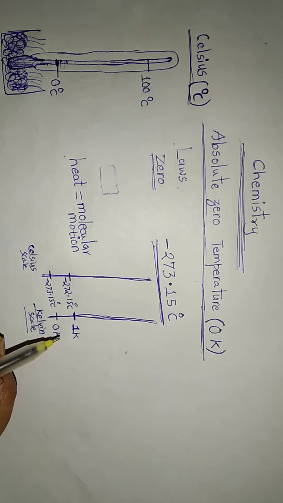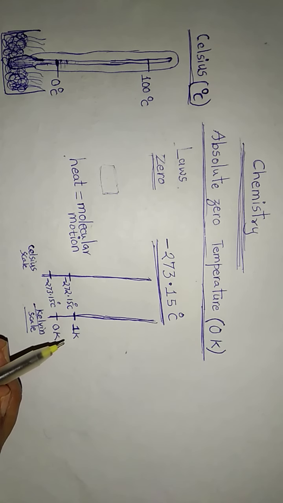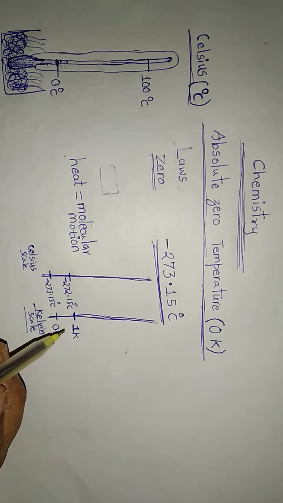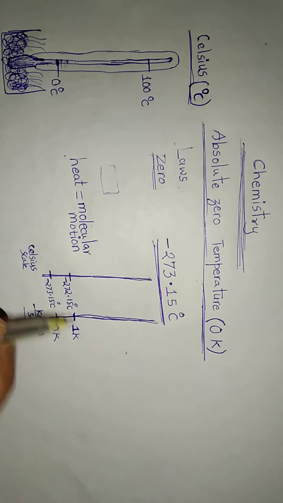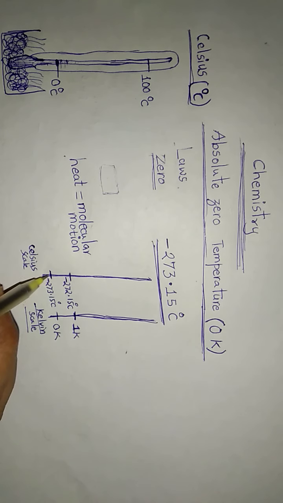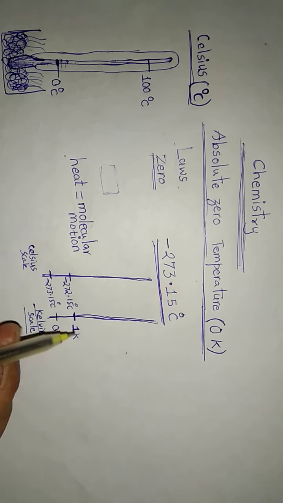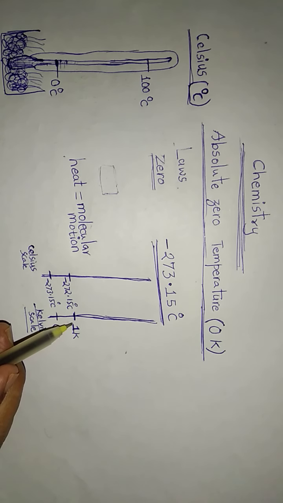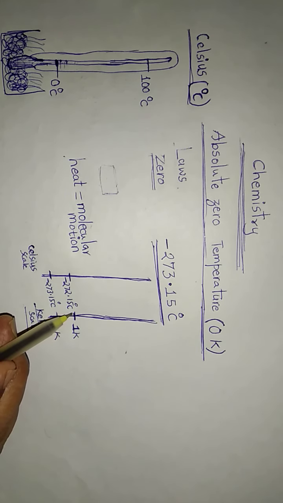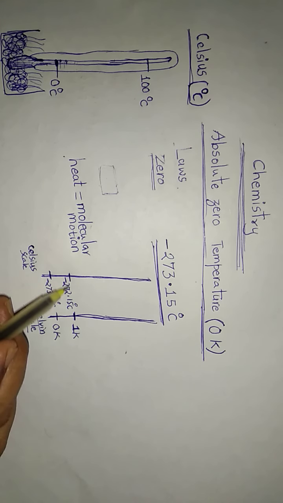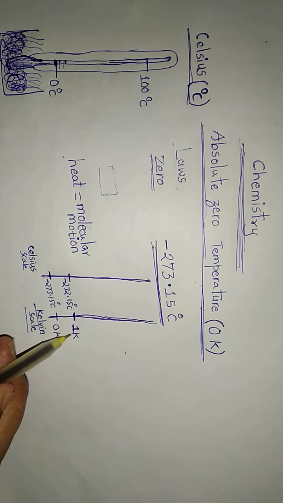So please remember this surprising thing, a great coincidence, that the difference on both the scales is exactly the same. So we can write minus 272.15 degrees Celsius exactly at the same level of 1 Kelvin.